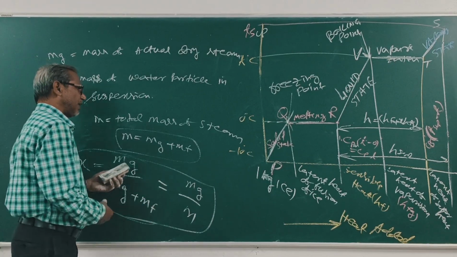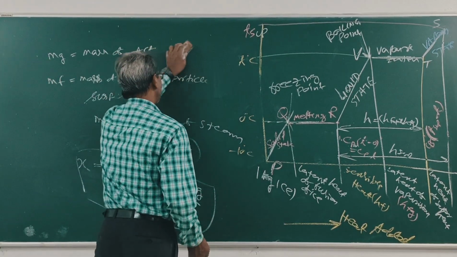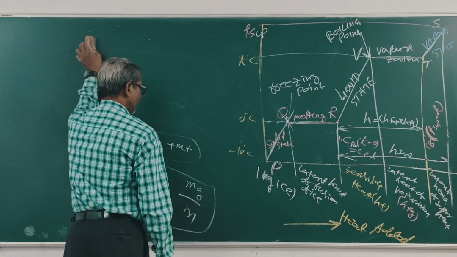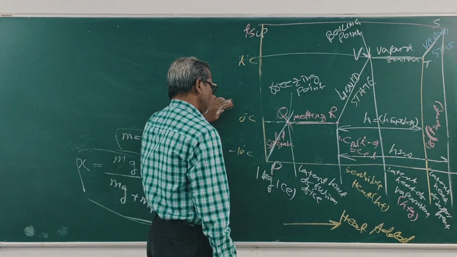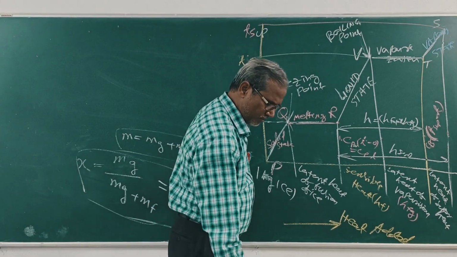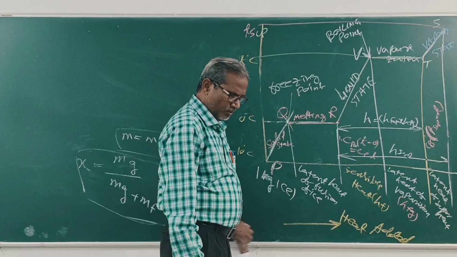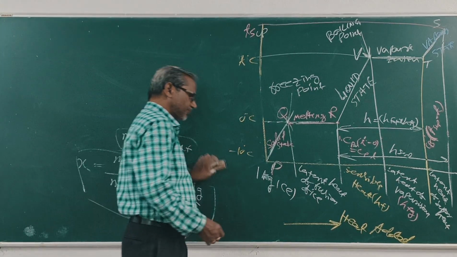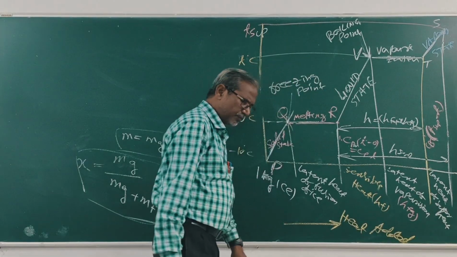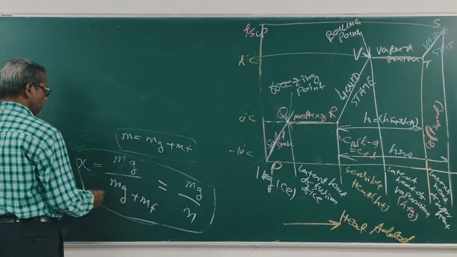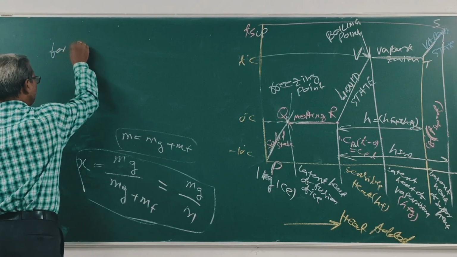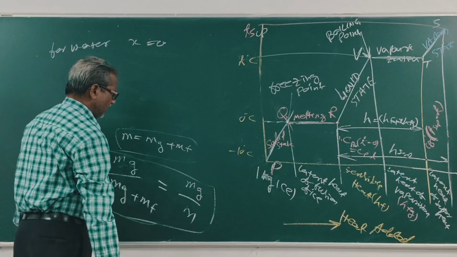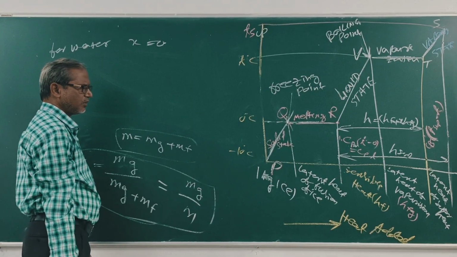For water, x is 0. Only mf, so x is 0. Clear?